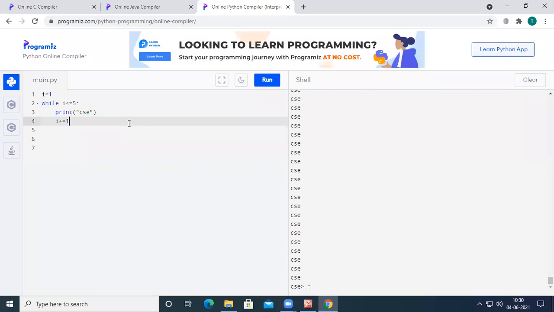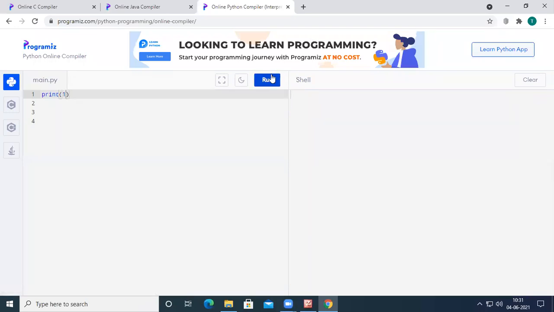Instead of CSC, I want to print the numbers from 1 to 10. Generally in Python, we use print 1, and then if I want to print 2, print 2, and then print 3, 4, 5, 6.